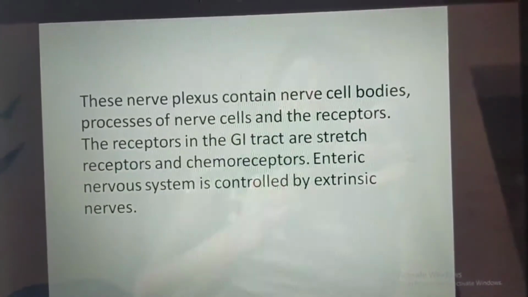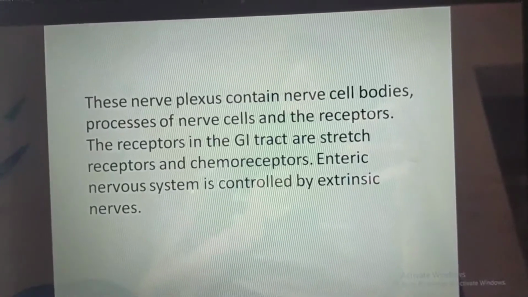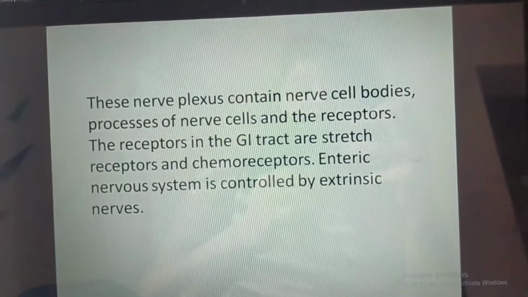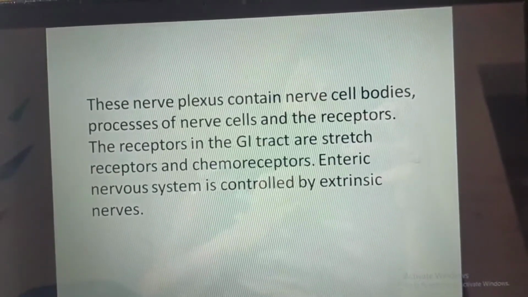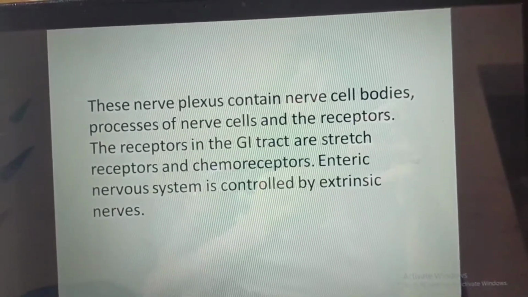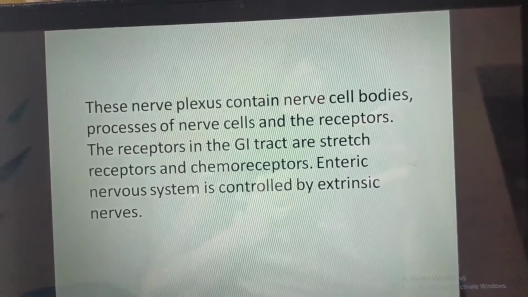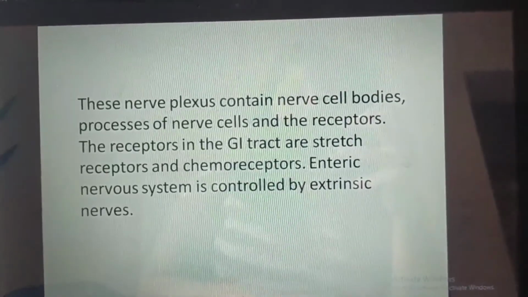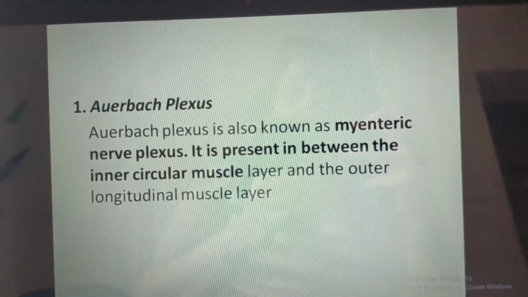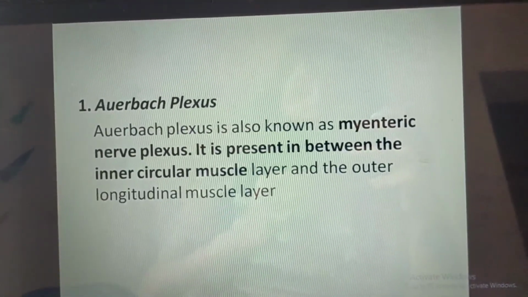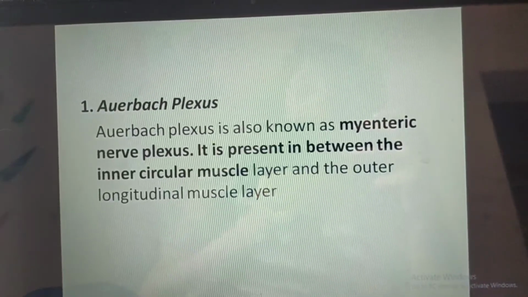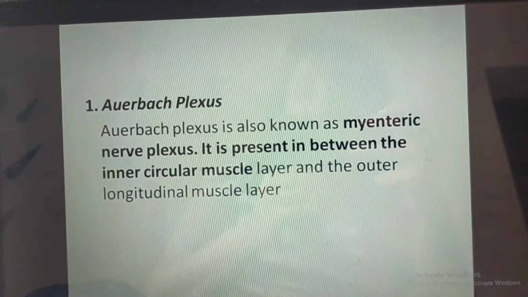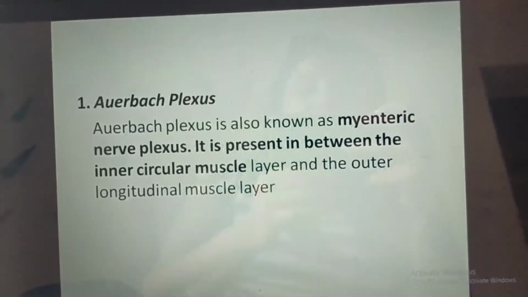These nerve plexuses contain nerve cell bodies, processes of nerve cells and the receptors. The receptors in the GI tract are stretch receptors and chemoreceptors. The enteric nervous system is controlled by extrinsic nerves. Auerbach's plexus. Auerbach's plexus is known as the myenteric nerve plexus. It is present in between the inner circular muscle layer and the outer longitudinal muscle layer.